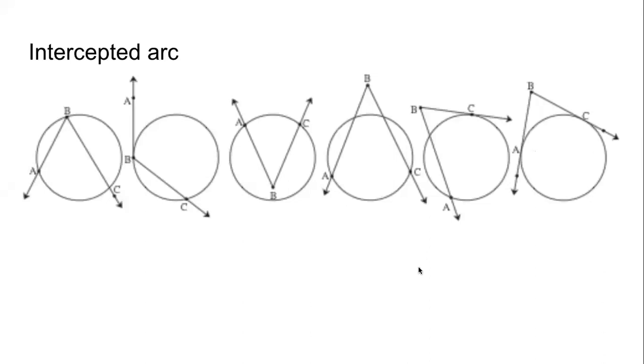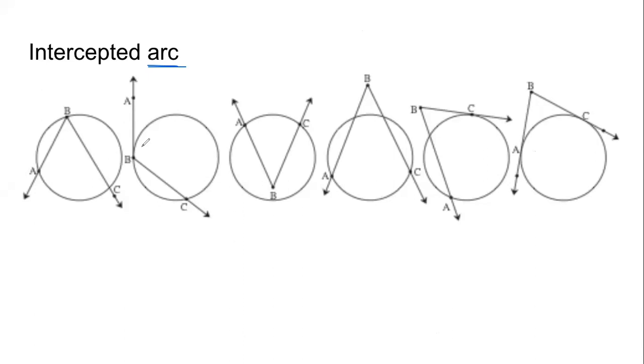The next concept that we need to know is intercepted arc. Definitely, it is about an arc. It is no longer about an angle. This intercepted arc is related to an angle. The arc which is in the interior of an angle is called the intercepted arc.